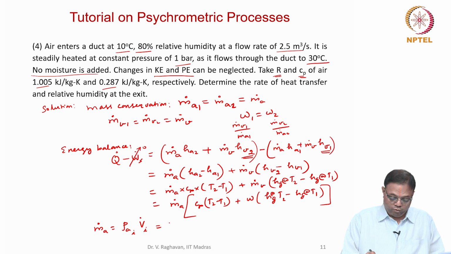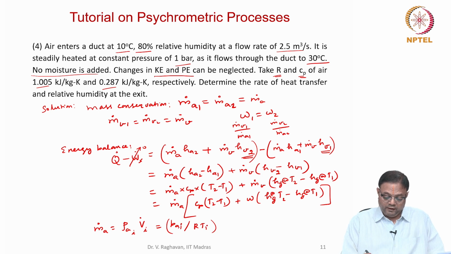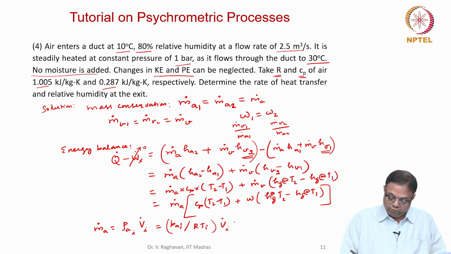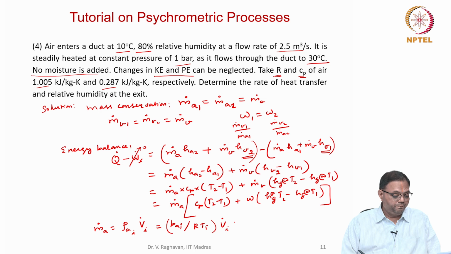That will be equal to PA1 divided by R into T1, the partial pressure of air at the entry divided by R into T1. Now this is multiplied by the volumetric flow rate of air, V dot 1.